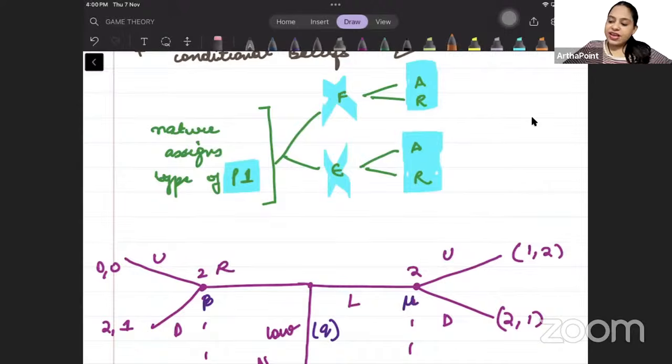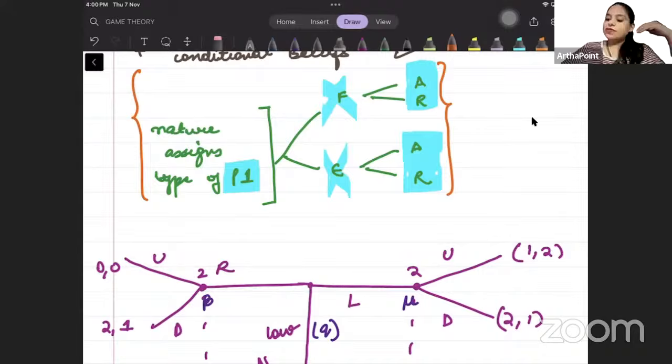And what we had done earlier, in the previous lectures, was where we were assuming that there was simultaneous decision making involved.